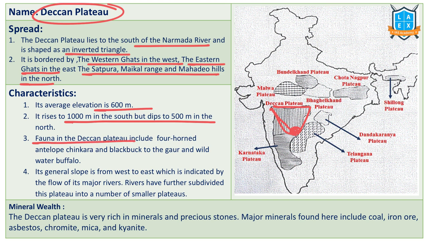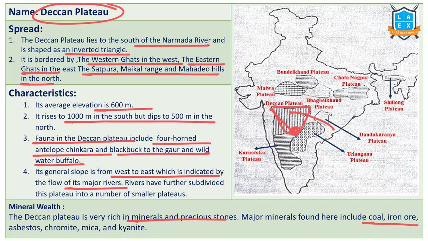Fauna of Deccan Plateau includes the four-horned antelope, chinkara, blackbucks, gaur, wild water buffaloes. These are very famous here. In general, it slopes from west to east. That's why most of the rivers from this plateau flow towards the east. This plateau is famous for rich minerals and precious stones. Minerals found over here include coal, iron ore, asbestos, chromite, mica, kyanite. These are important minerals over here.